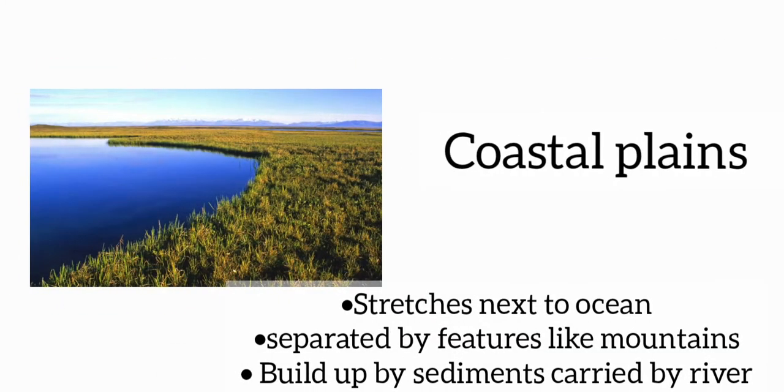The third type of plain is coastal plain. Coastal plains are stretches of low land next to ocean that are separated from the interior of high land features such as mountains and plateaus. Often the plains are portions of ocean floor, built up from the sediment rivers carried toward the seas.